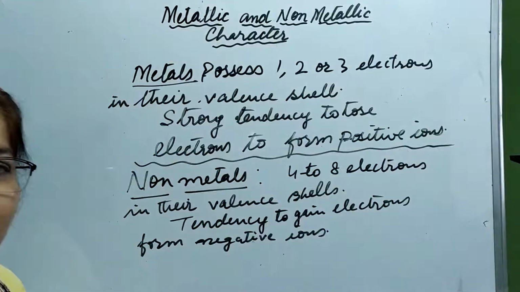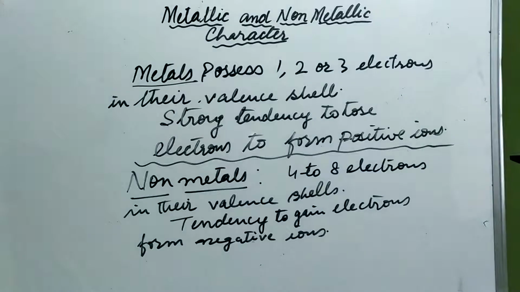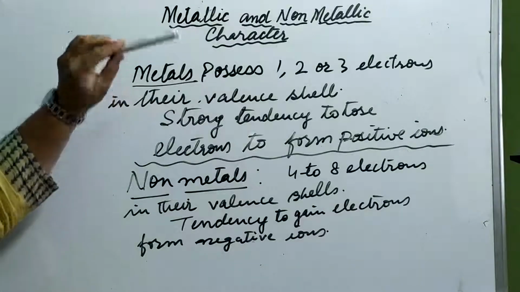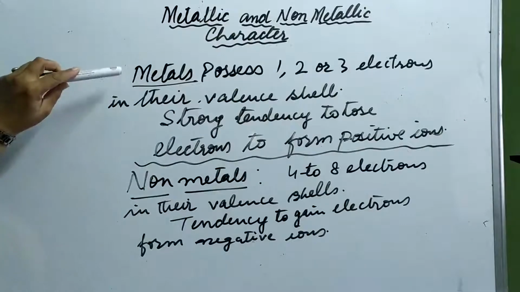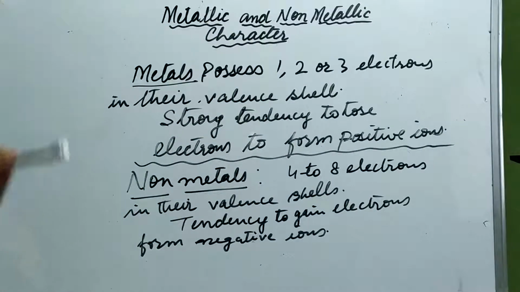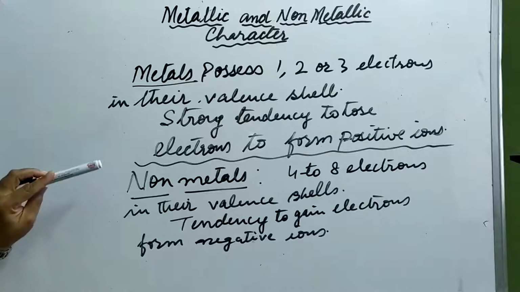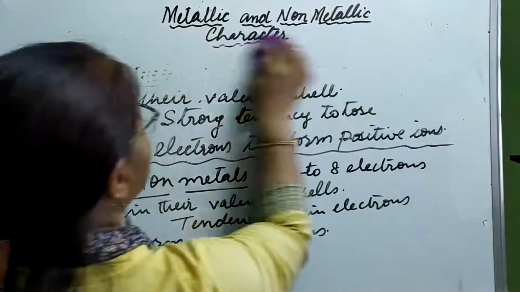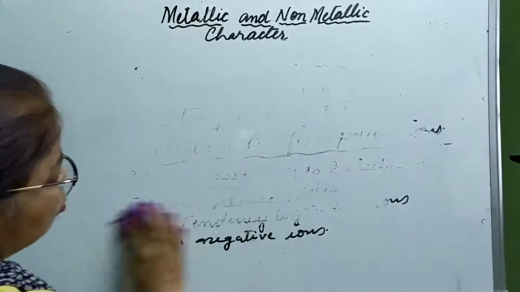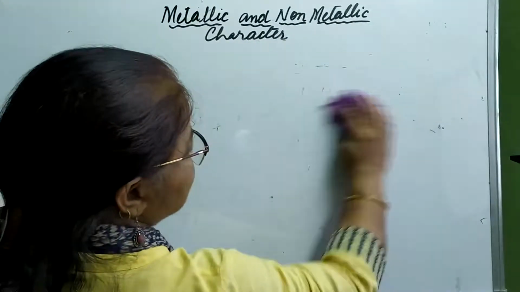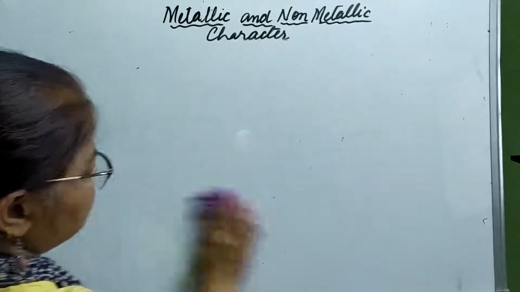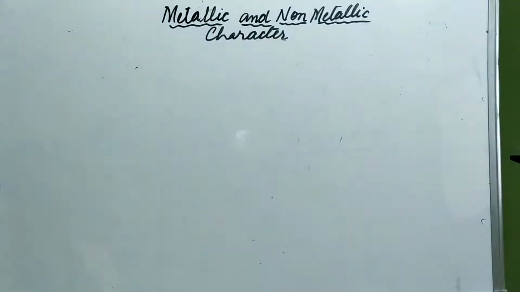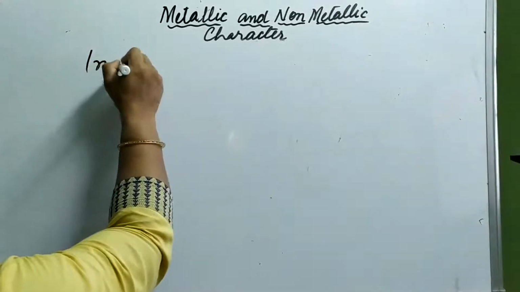This property of metals and non-metals, metals having electropositive or metallic character, and non-metals having electronegative or non-metallic character, is what we are going to study, and how it varies in a period as well as in a group. So let us go for it. First, variation in a period. How does it vary in a period?